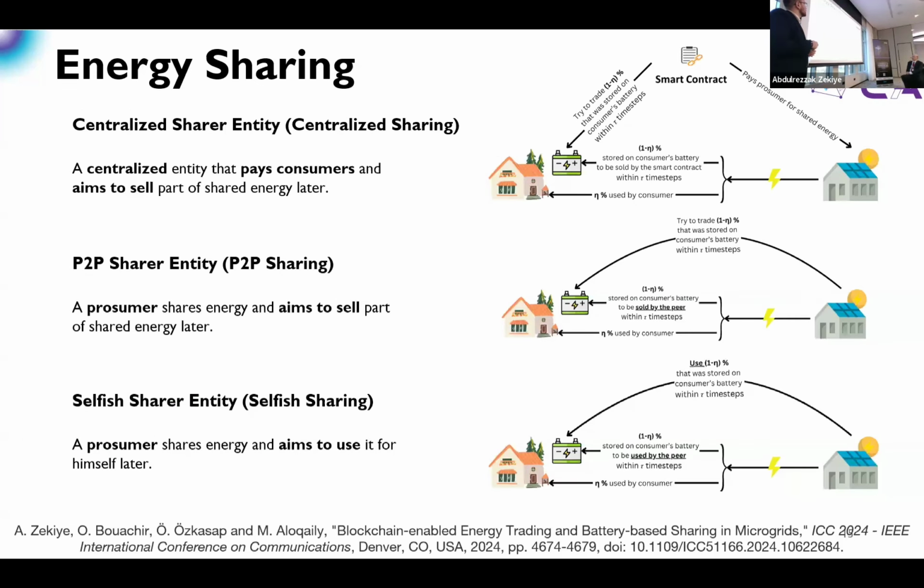So again, to compare the three algorithms: centralized, I have a central entity facilitating the sharing, paying the consumer, trying to sell this energy. The other one, the peer-to-peer, the peer himself is trying to sell this stored energy in the battery. And here, the main difference between the selfish and the peer-to-peer is the peer himself is going to use it for his own purposes. He's going to get this energy back and use it for his own needs.